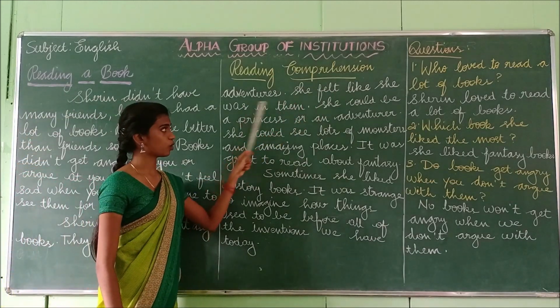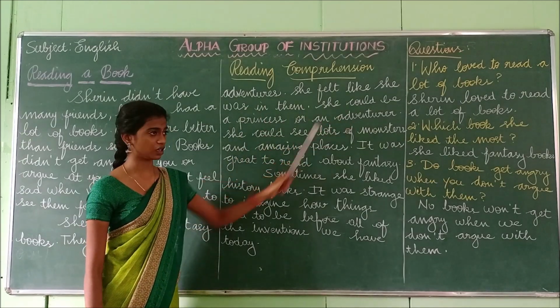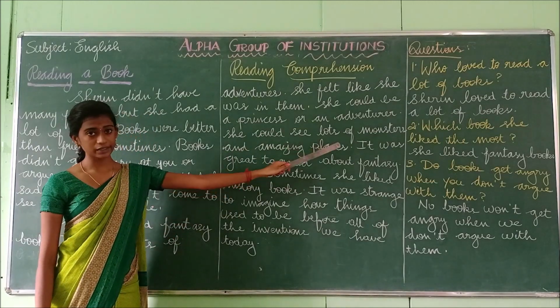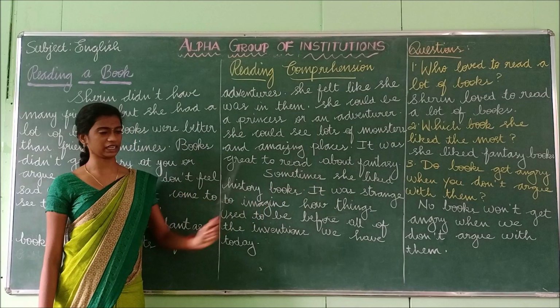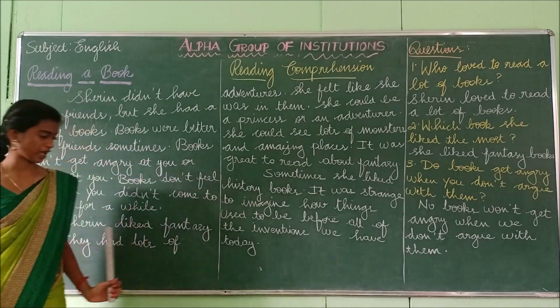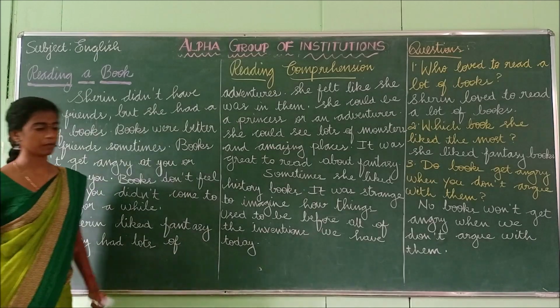She felt like she was in them. She could be a princess or an adventurer. She could see lots of monsters and amazing places. It was great to read about fantasy. And the next passage is about the book about fantasy. Okay, have you understood the second passage?